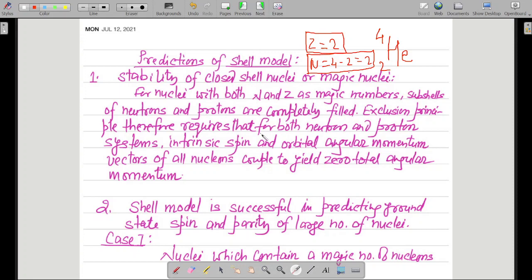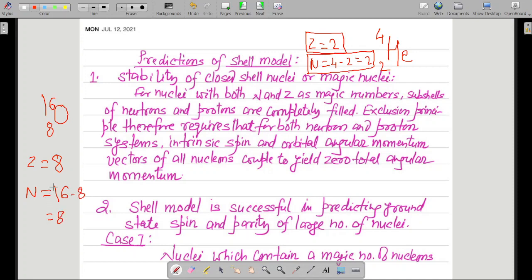Similarly, we might take another example, which is oxygen-16 with atomic number 8. The value of Z for this will be equal to 8, and the value of N will be 16 minus 8, which is again equal to 8.